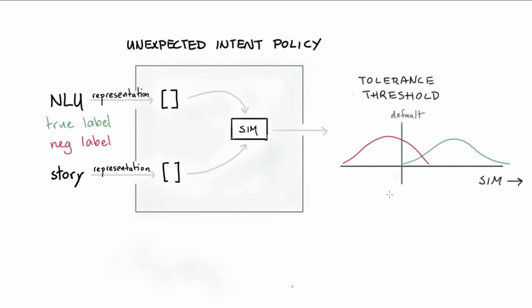This threshold parameter is referred to as tolerance in our documentation. The idea is that you can set the tolerance parameter to 0.0, which means that you'll end up here, but you can also move it up all the way until 1.0. The idea here being that if you set the tolerance too low, then you're going to tolerate that a lot of unlikely intent actions will be happening.